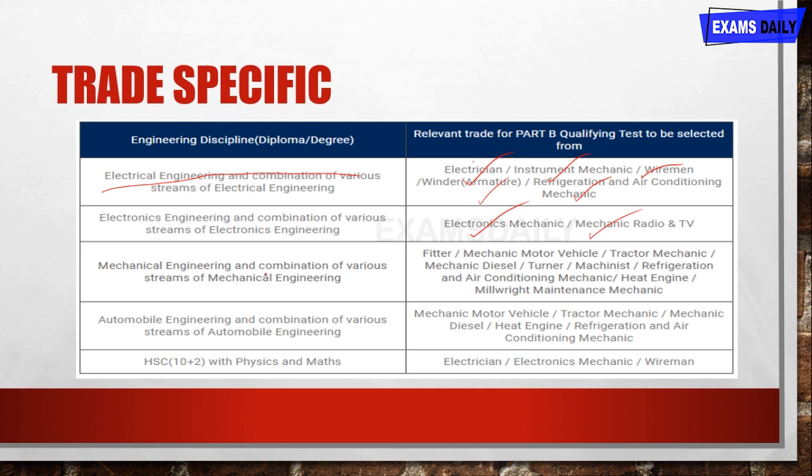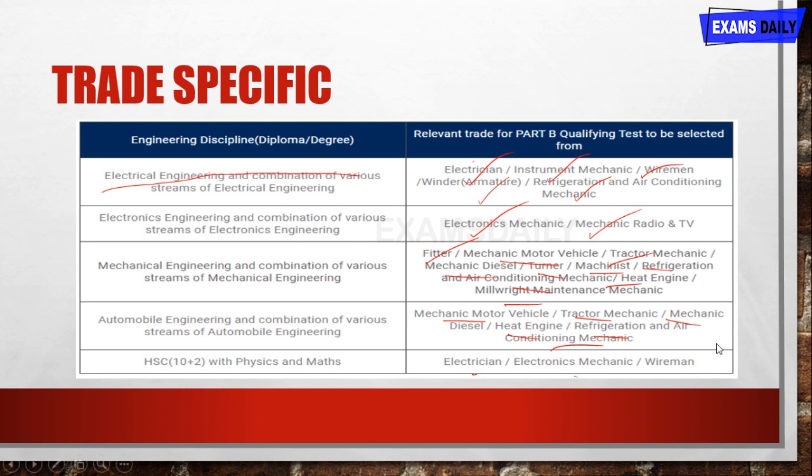For mechanical engineering, the combination of various streams are fitter, mechanic motor vehicle, tractor mechanic, mechanic diesel, tuner, machinist, refrigeration and air conditioning machine, heat engine, millwright maintenance mechanic. And for automobile engineering, mechanic motor vehicle, tractor mechanic, mechanic diesel, heat engine, refrigeration and all combinations of mechanics. And for HSC 10+2 with physics and maths, it is for electrician, electronics mechanic, and wireman.